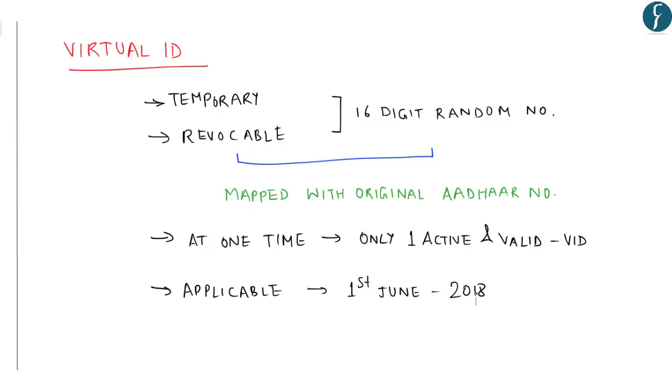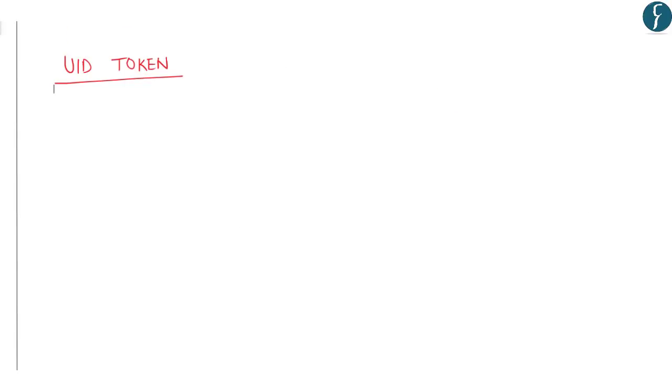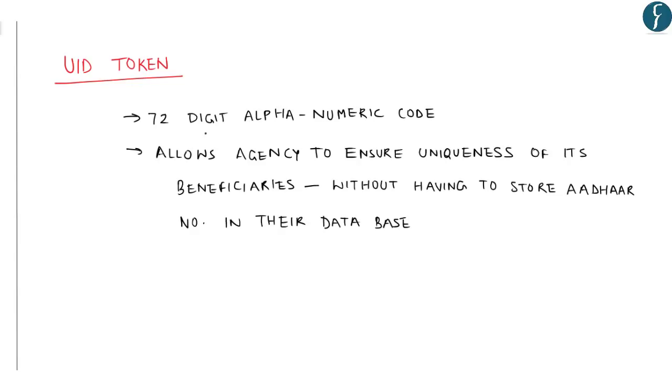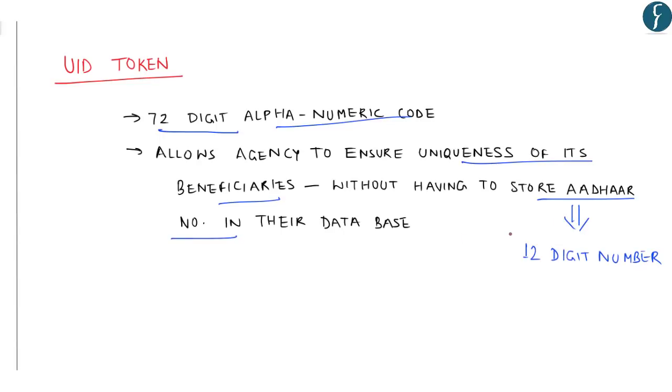Let us also understand about UID token. UID token shall be a 72-digit alphanumeric code. UID token allows an agency to ensure uniqueness of its beneficiaries or customers without having to store Aadhaar number in their database. Thus, these are some of the important points which you should be knowing about UID token. That it is a 72-digit alphanumeric code and allows agency to ensure uniqueness of its beneficiaries without having to store their Aadhaar number. With respect to Aadhaar number, I am sure you must be knowing that it is a 12-digit number.